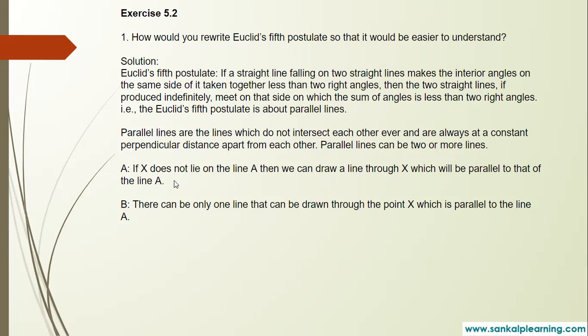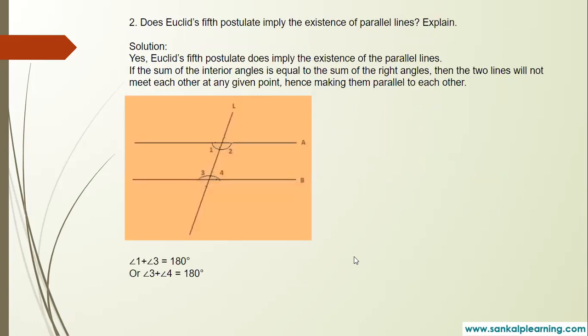If x does not lie on line A, then we can draw a line through x which will be parallel to line A. There can be only one line drawn through a point x parallel to the given line. And this is your second question, Euclid's fifth postulate.